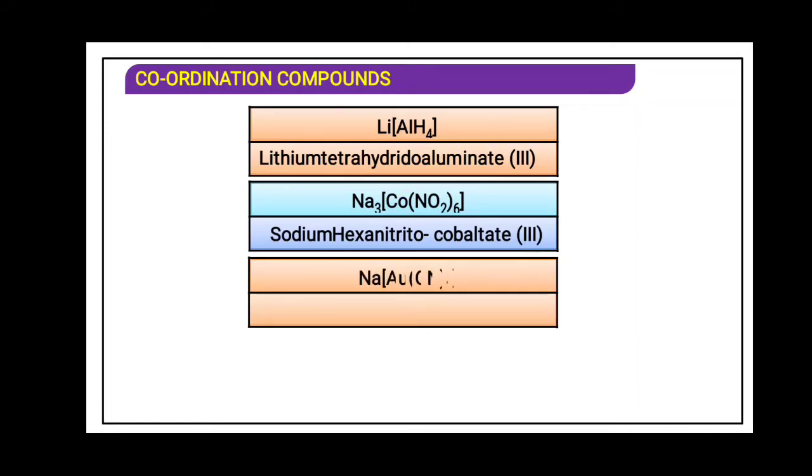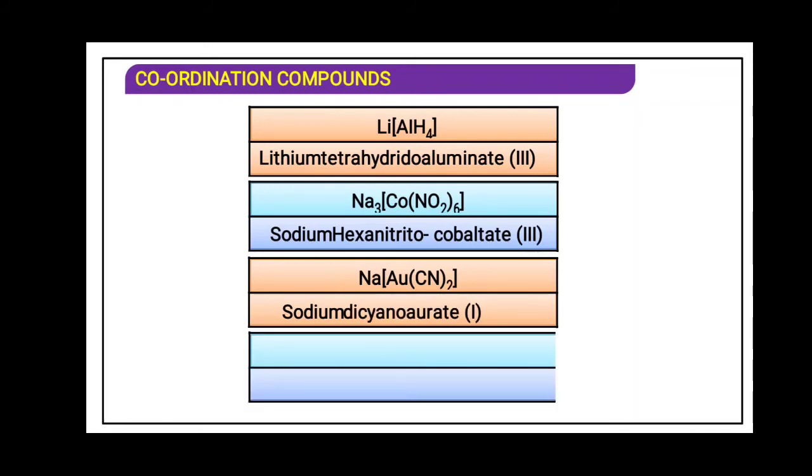Third example, sodium dicyanoaurate. Au is gold, aurum is the Latin name, and it is a negative complex because sodium is a positive one. Dicyanoaurate(I). Next example, Na2ZnCl4. Over here sodium tetrachlorozincate(II).